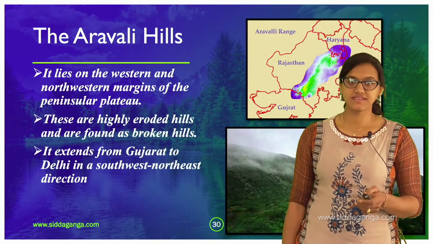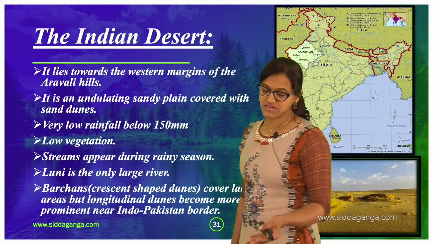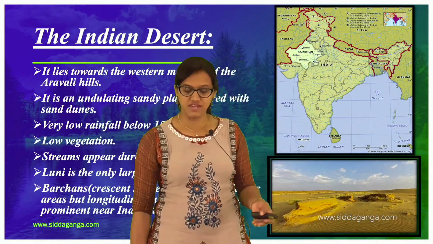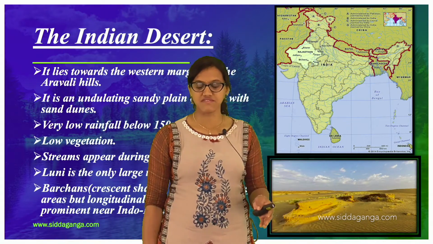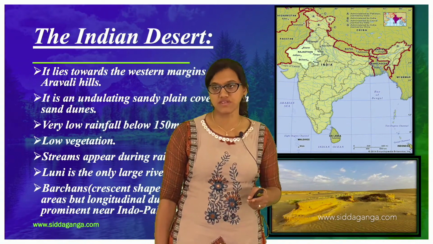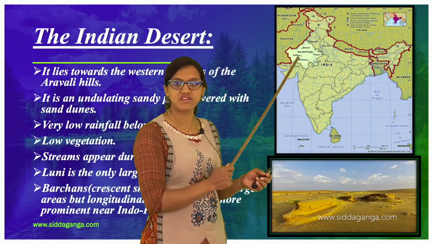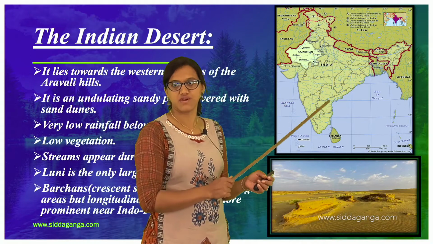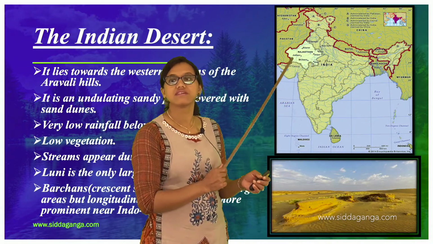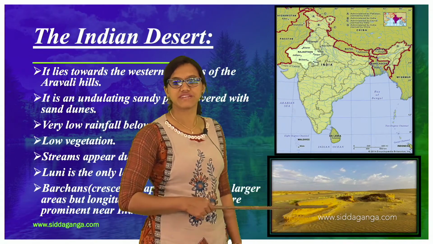Yes, the next is the Indian desert. When it comes to the physical features, how they have divided, even the Indian desert is one among such divisions. See, in the picture itself you can see the desert area.